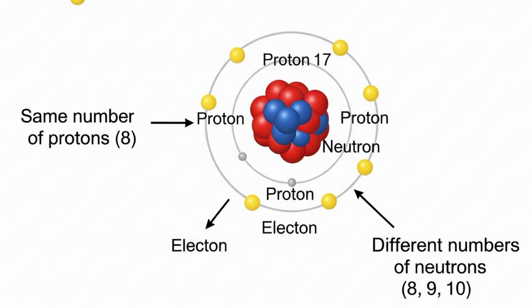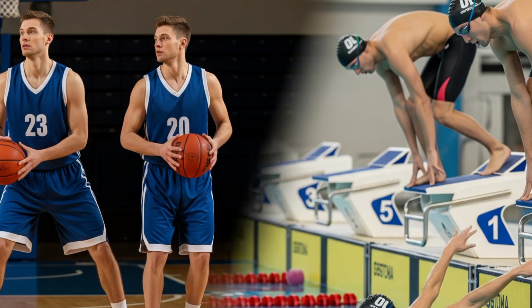That means isotope. Imagine identical twins, same atomic number. One twin is a basketball player and weighs more, more neutrons. The other is a swimmer and weighs less, fewer neutrons. They are still twins, or the same element.